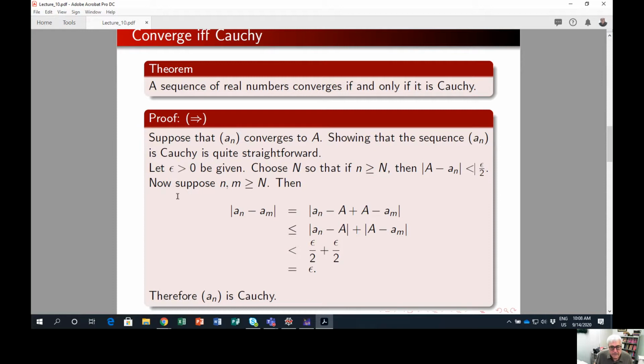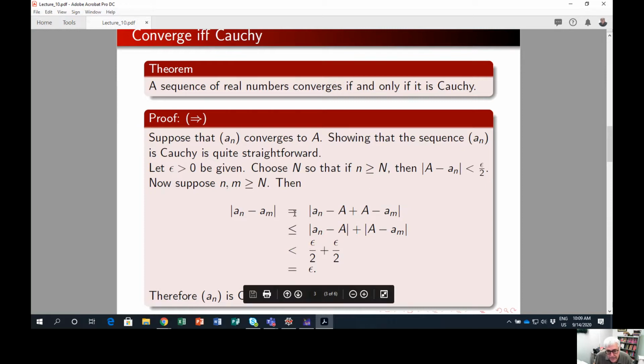Now, given this capital N, we're just a bit farther along than we would be for plain convergence. Suppose that n and m are bigger than this capital N. Now let's look at the distance between a sub n and a sub m. We have no idea how far apart they are, relatively speaking, but because the sequence converges, we do know how far they are from A. So I put in a capital A, and take out a capital A, so I am adding a 0 right in here.